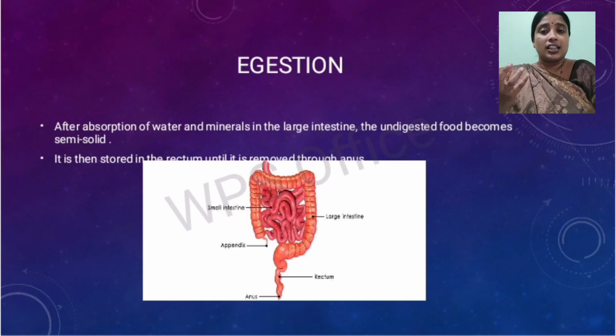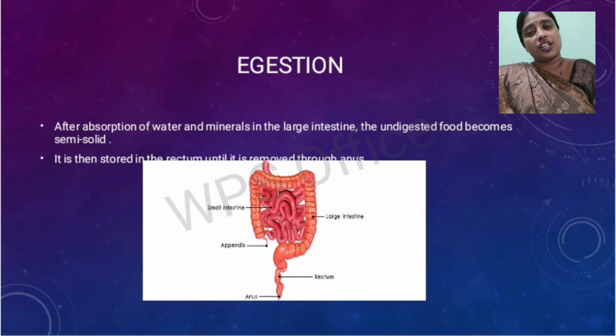The nutrients absorbed by the blood vessels present in the villi need to be transported to different parts, and this process of transportation is known as assimilation. Once this takes place, the undigested food needs to be removed from the body, and this process of removal of undigested food is known as egestion.